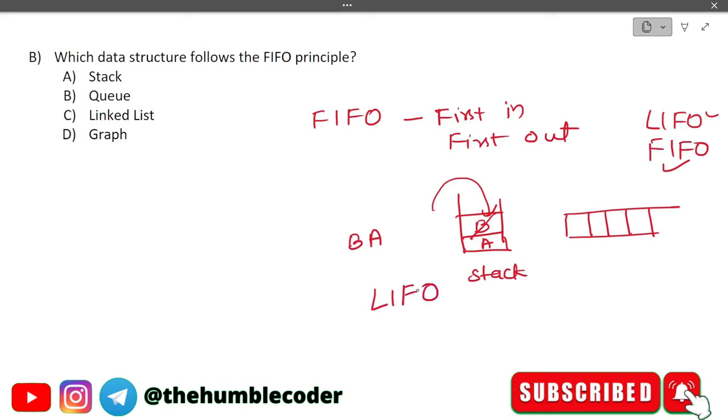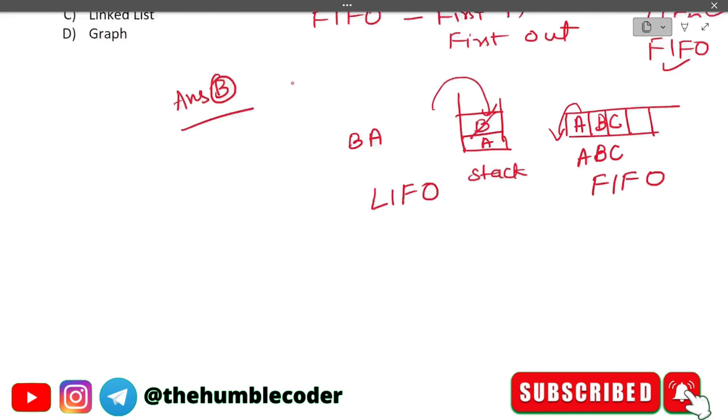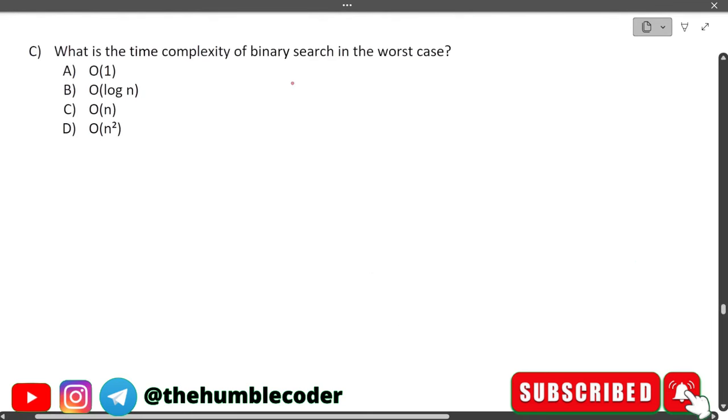So stack follows LIFO, whereas in queue, whatever goes first, like if A has gone first, then A will pop out first. So we will get A, B, C. So queue is FIFO. The options that we have are stack, queue, linked list and graph. I hope now you have got the answer for this. The correct answer is option B, which is queue. So queue follows the FIFO principle, which is first in first out. Moving on to the next question.